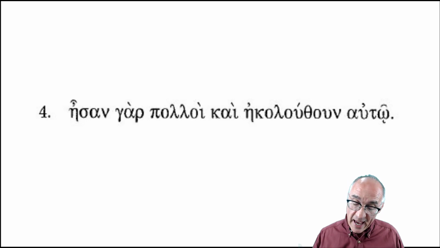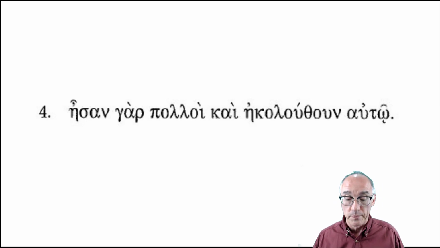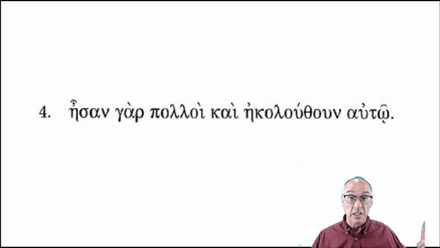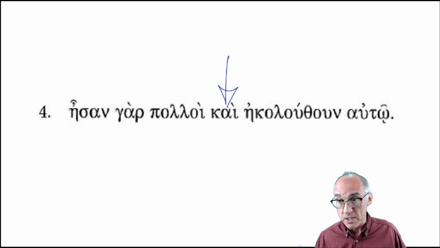Number 4. Esan gar poloi kai ekoluthon auto. Subject, poloi. Oh, well, you know what? Before we even get to the subject, let's look at here. We have this kai. We have really two sentences, or two, we expect with a kai like this, it's either two nouns or two verbs, right?